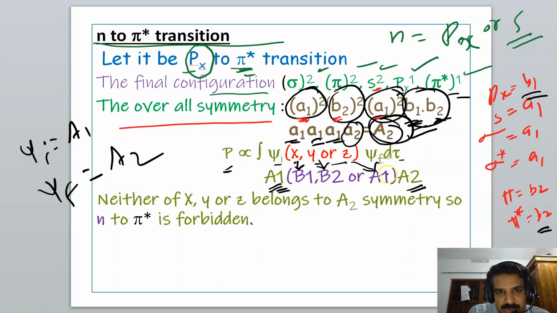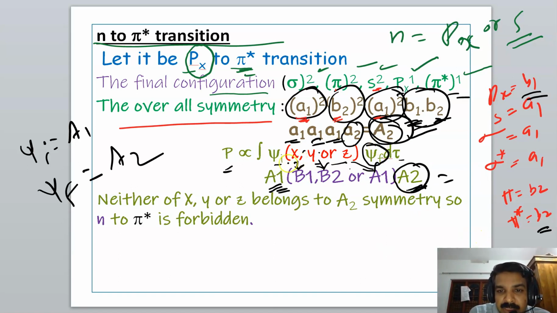If any of x, y or z had the same symmetry as psi f, that is A2, then the direct product would be the totally symmetric A1 representation.